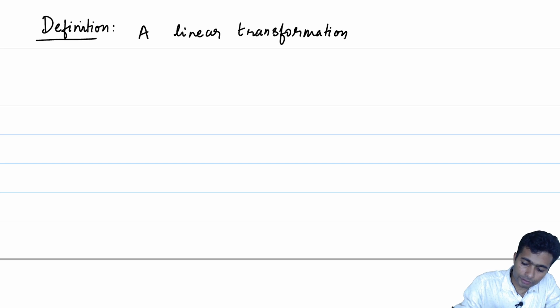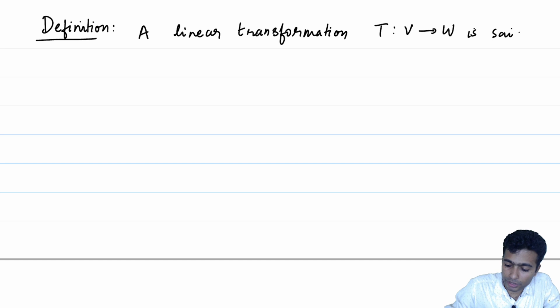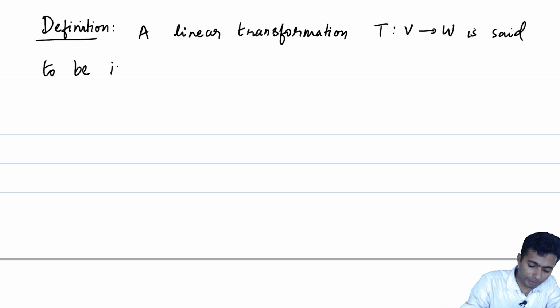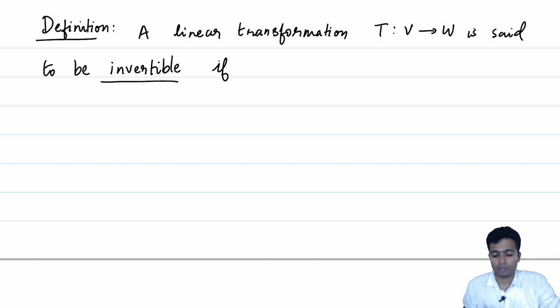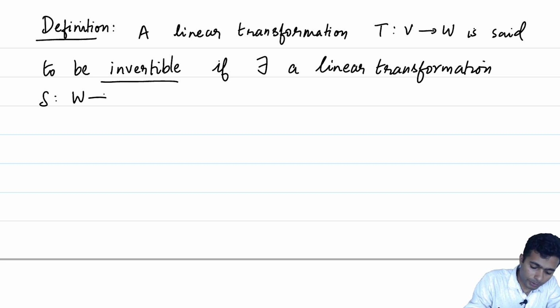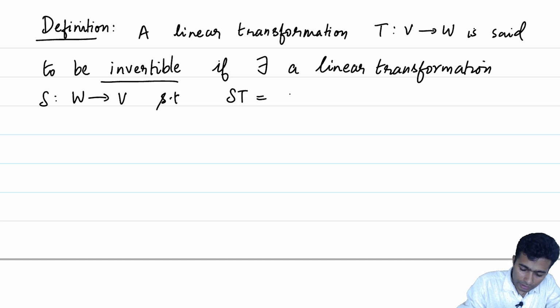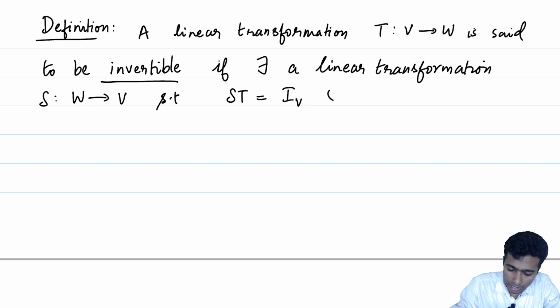This is a linear transformation T between two vector spaces V and W over R. This is said to be invertible if there exists a linear transformation S which is from W to V such that ST is equal to the identity of V and TS is equal to the identity of W.